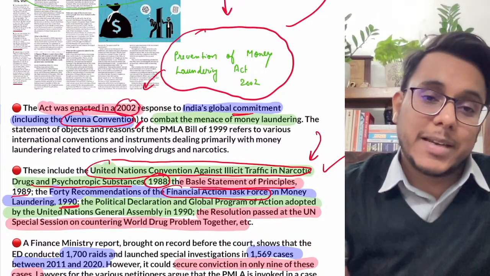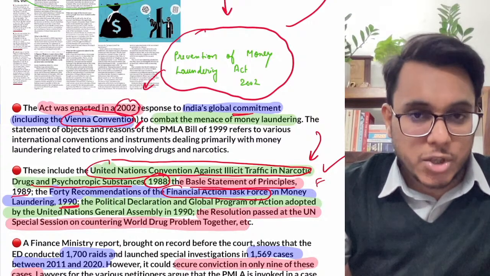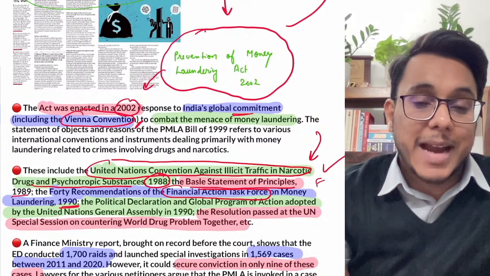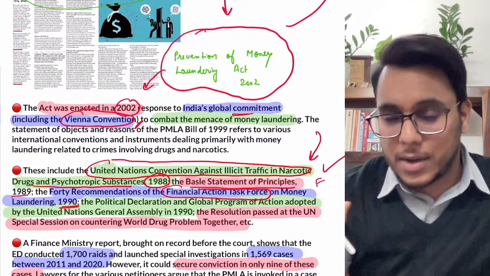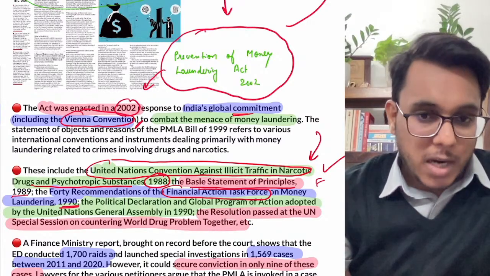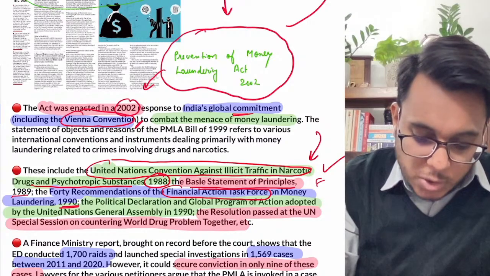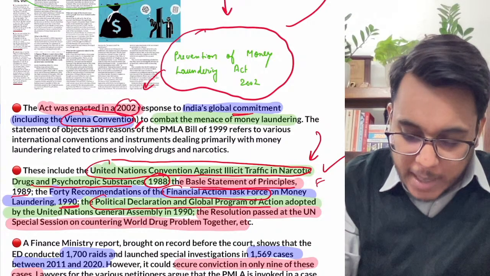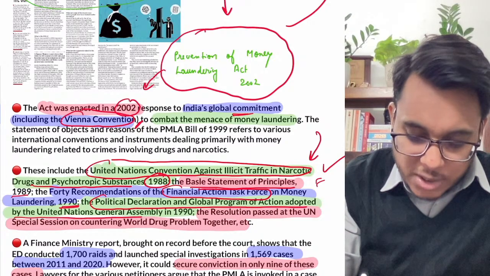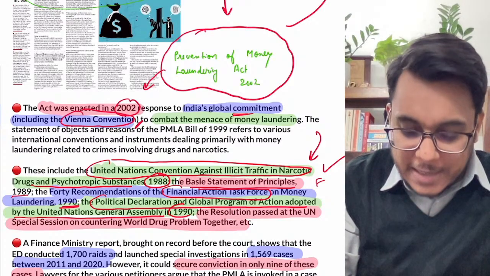Now guys, Pakistan has not followed the recommendations of the Financial Action Task Force. Therefore, they have been added into the grey list also. But India is a clean country because we have come out with such a kind of law. Then there is also the Political Declaration and Global Programme of Action adopted by the United Nations General Assembly. This was in 1990.